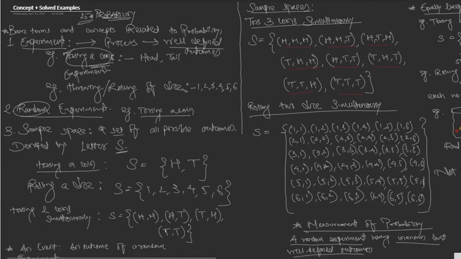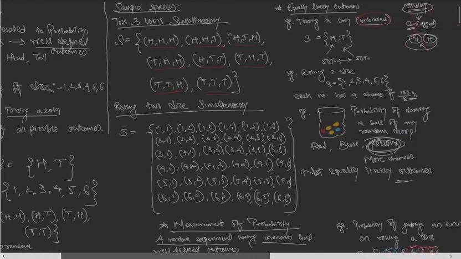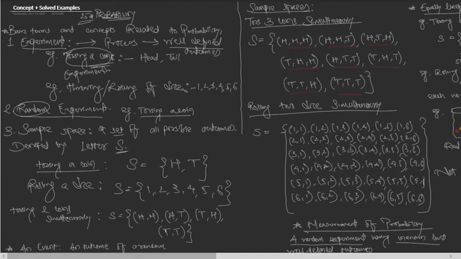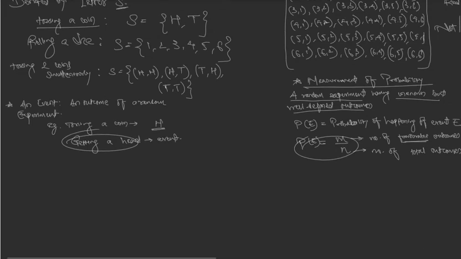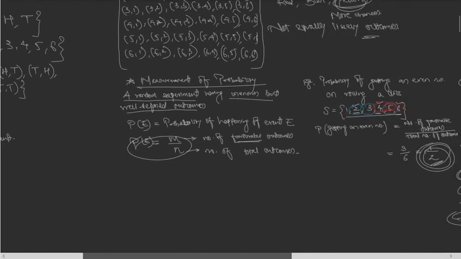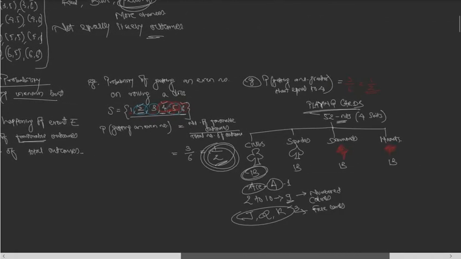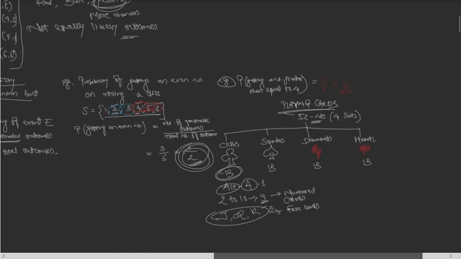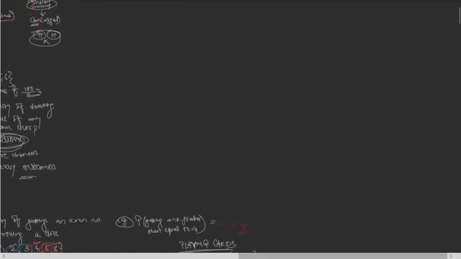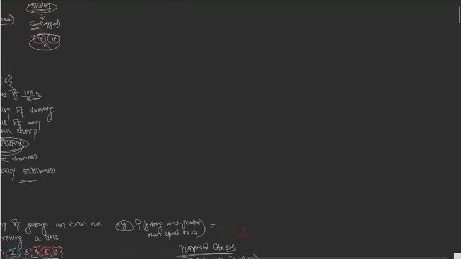I have explained probability, the basic terms and concepts like experiment, random experiment, sample space, then equally likely outcomes. And then I explained an event, then the measurement of probability, that's the formula. Then playing cards and how to understand them. Now, two more small concepts. Let's have a look at them.